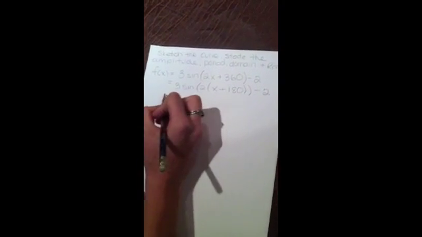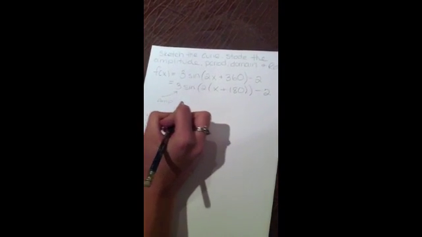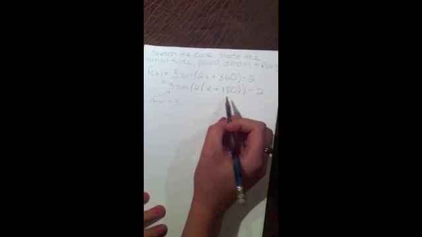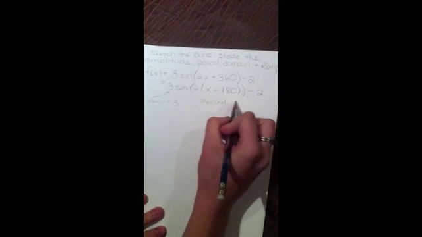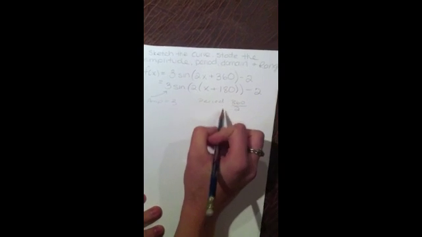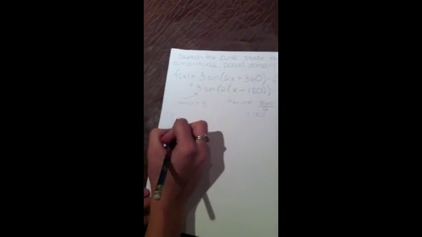Now, from this, we can determine that the amplitude of the function will equal 3, and we also know that the period, of course, is 360 divided by 2, which equals, as we determined already, 180 degrees. Now we can go ahead and do the mapping rule for this function.